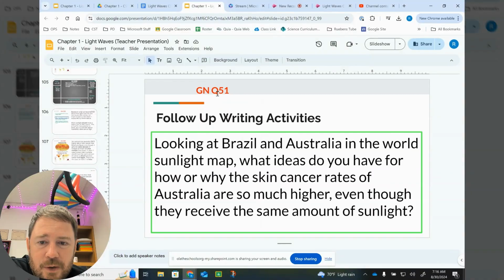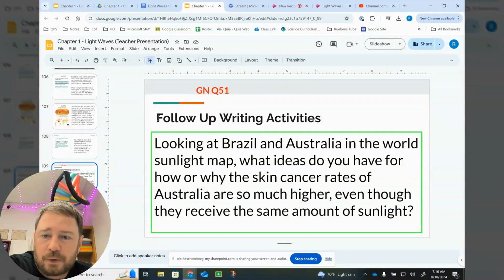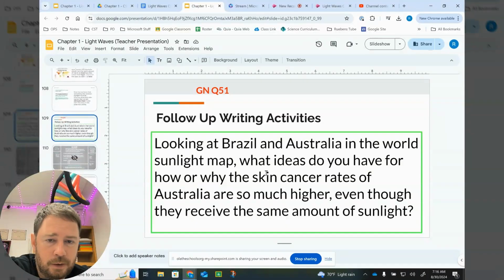So question 51, the last thing for this set of guided notes, and then you'll have a writing assignment. Follow-up writing activities. Looking at Brazil and Australia in the World Sunlight Map, what ideas do you have for how or why the skin cancer rates of Australia are so much higher, even though they receive the same amount of sunlight? So, what are your thoughts now on the reason for Australia's high rates of skin cancer?